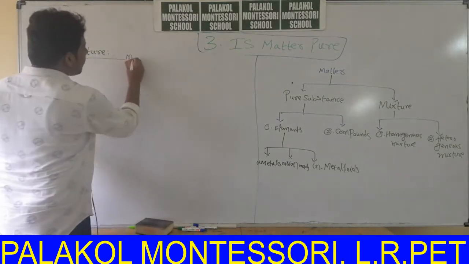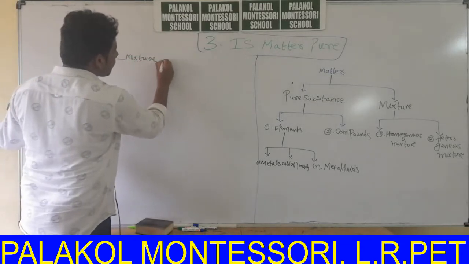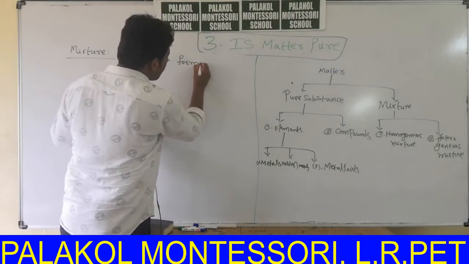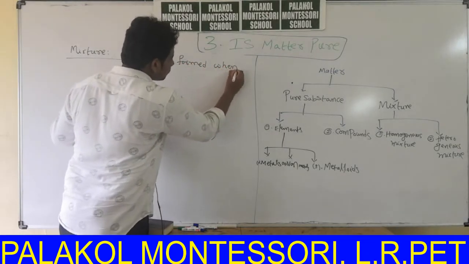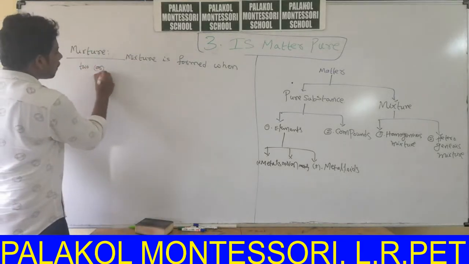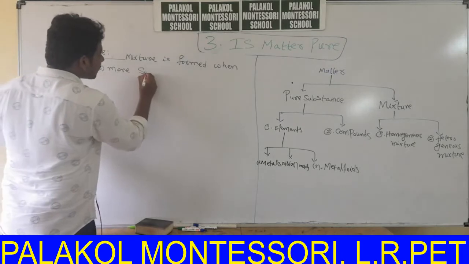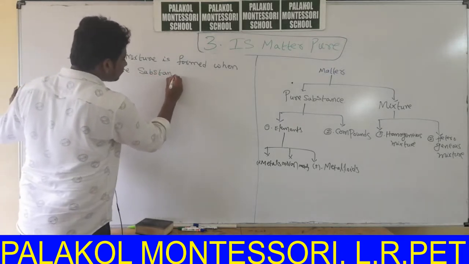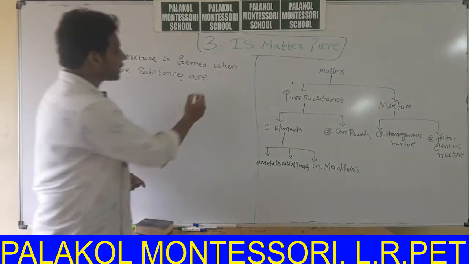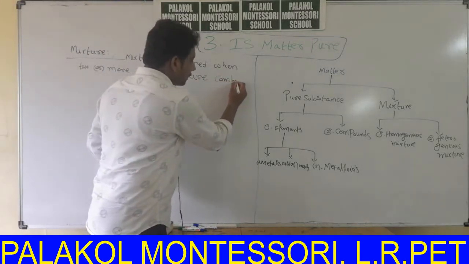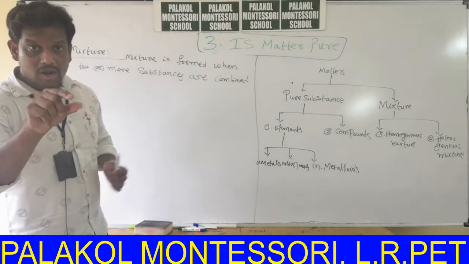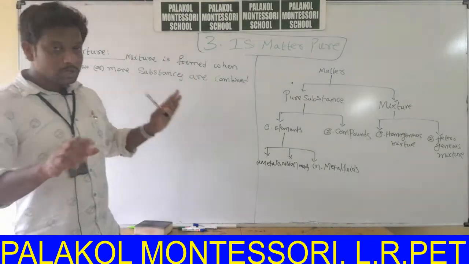Okay, mixture is formed when, write down the definition. Mixture is formed when two or more substances are combined. What is the meaning of this definition? That means mixture is formed when two or more substances are combined.